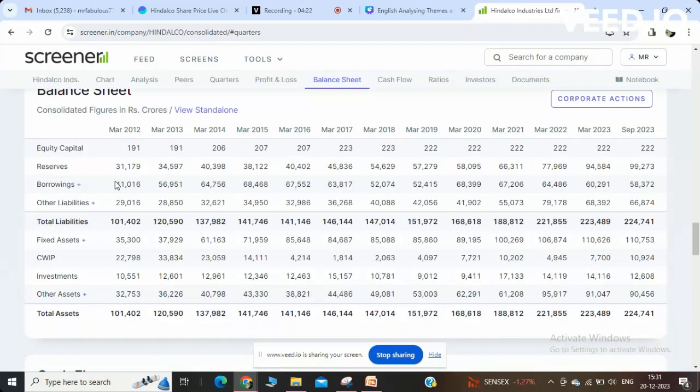Reserves are the funds which are set aside to pay for future obligations. These are just the right types of funds, and borrowings are the amount that the company borrows through various resources.